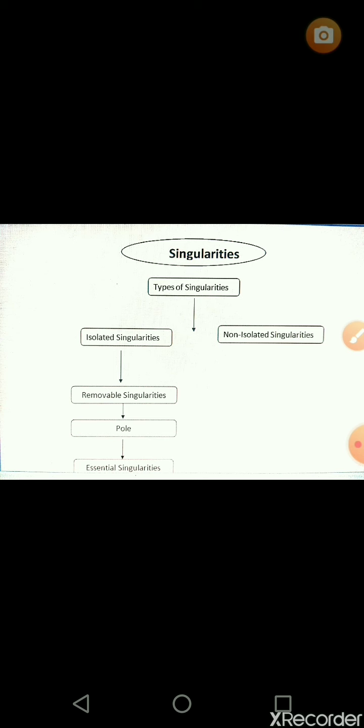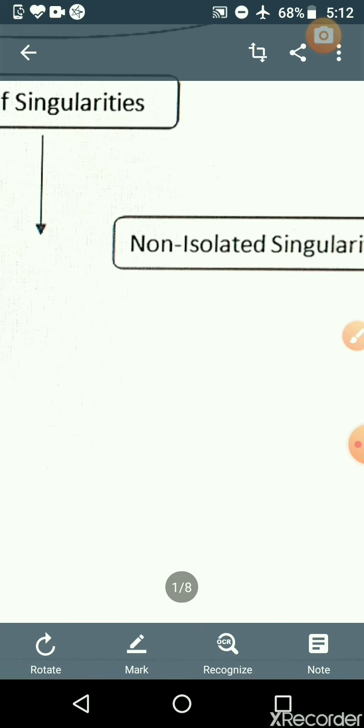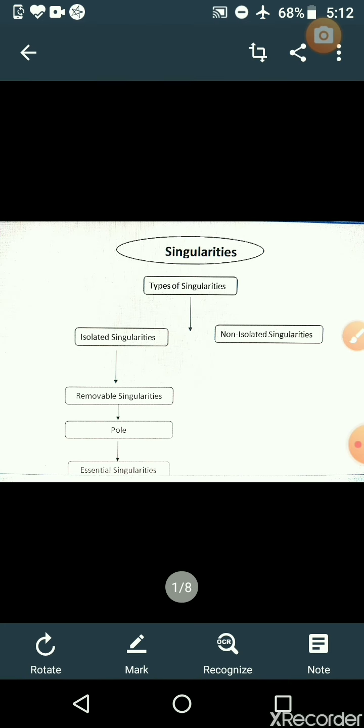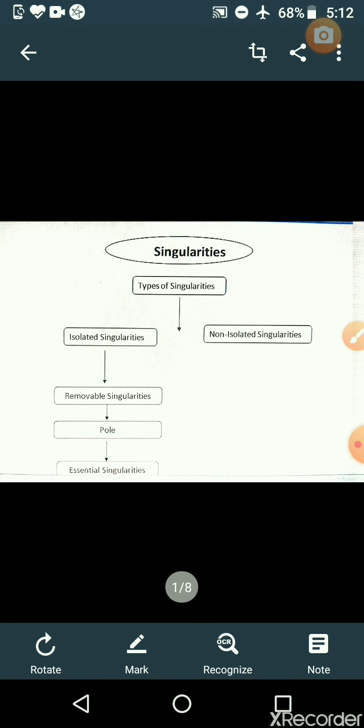at z0. A point z0 is called a singular point of f of z if f of z fails to be analytic at z0. So here we see in singularity we have different types.